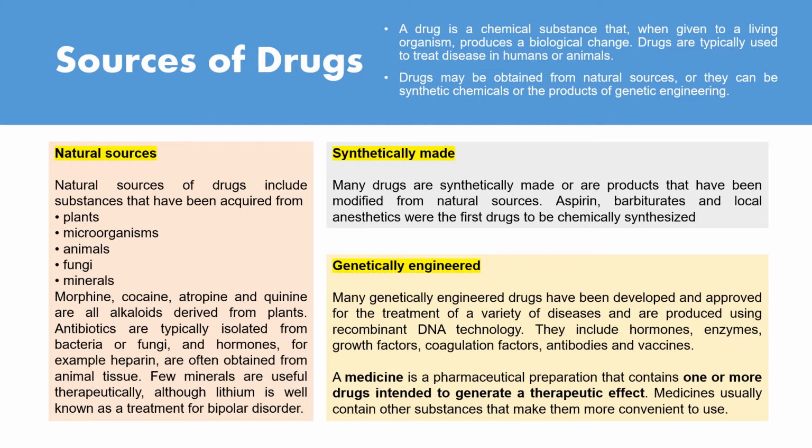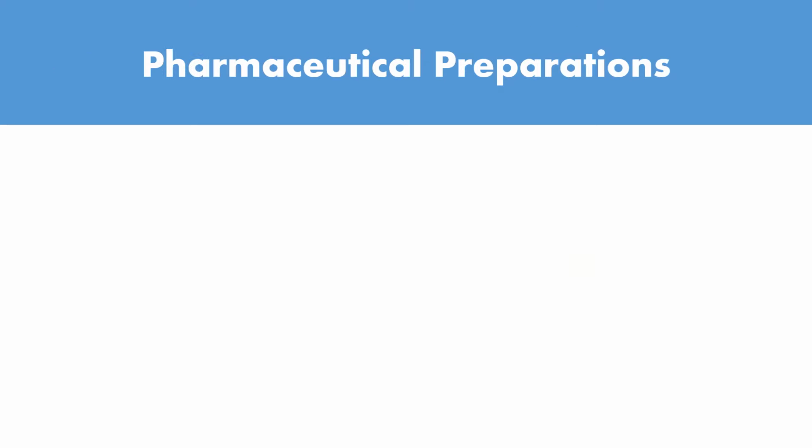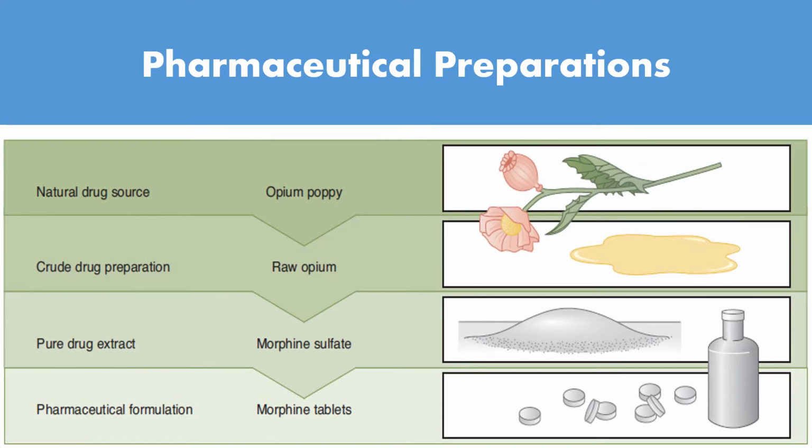A medicine is a pharmaceutical preparation that contains one or more drugs intended to generate a therapeutic effect. Medicines usually contain other substances that make them more convenient to use. Let's look at an example of a pharmaceutical preparation.